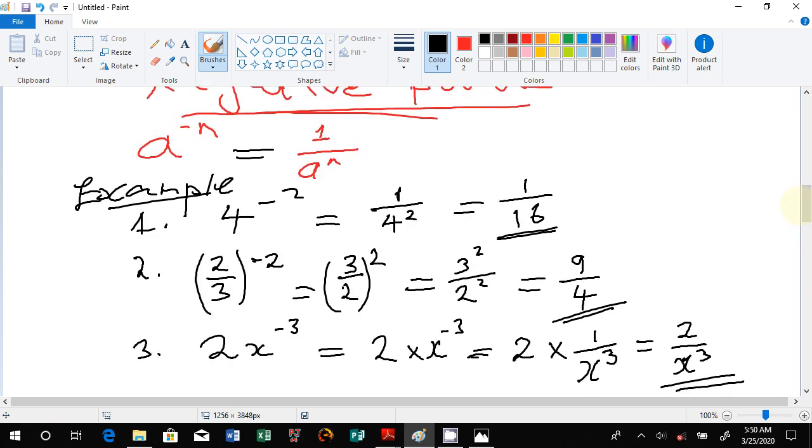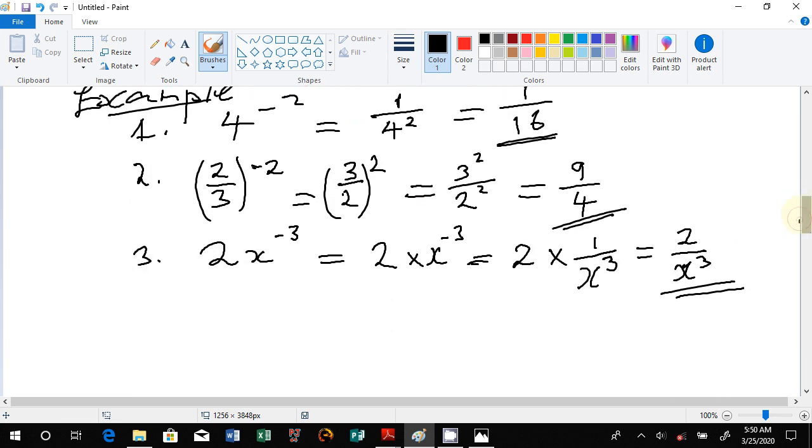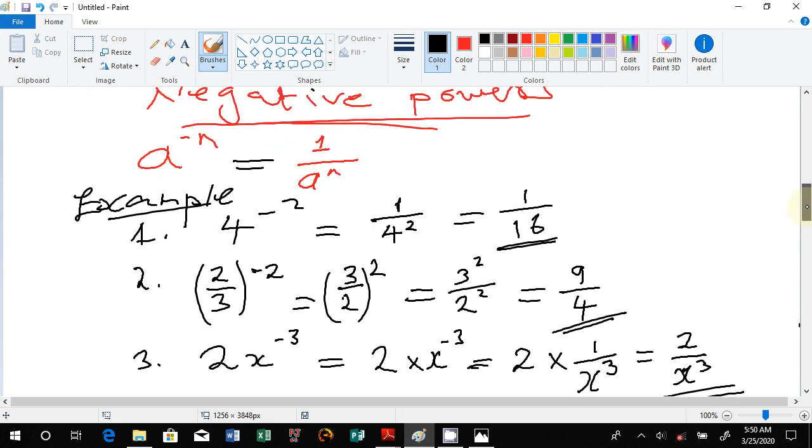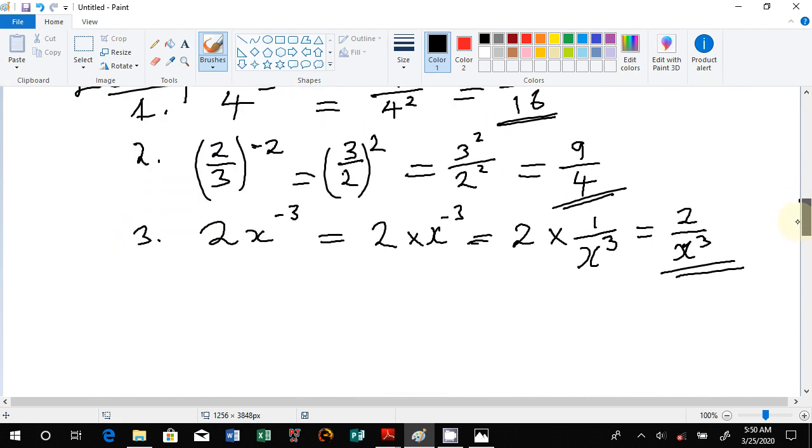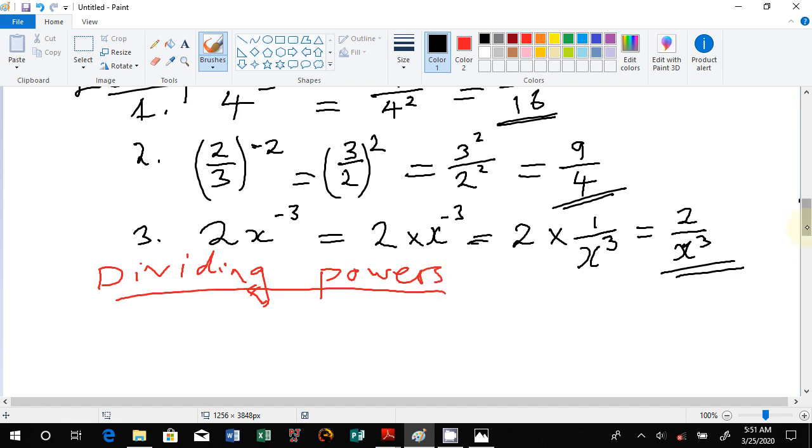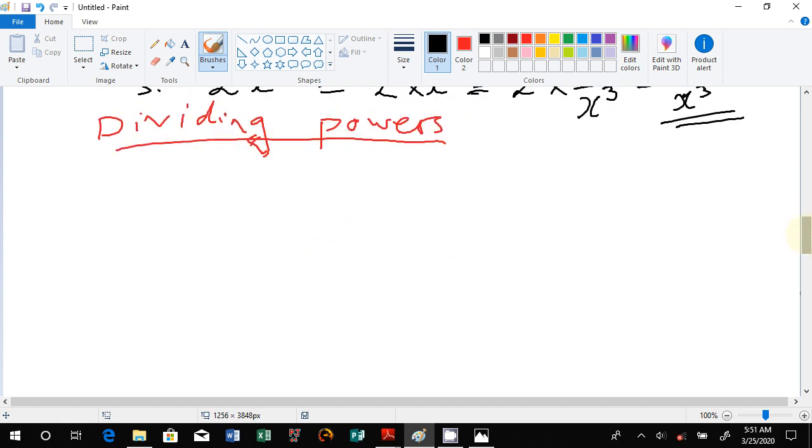I'm sure we have had a lot of ideas now on just how to handle negative powers. It's very important and it helps. Okay, we have looked at multiplying powers and so on. What should be remaining? I think this important part is dividing powers. This one is common for exams. Dividing powers. Okay, what's coming up when we talk about dividing powers?